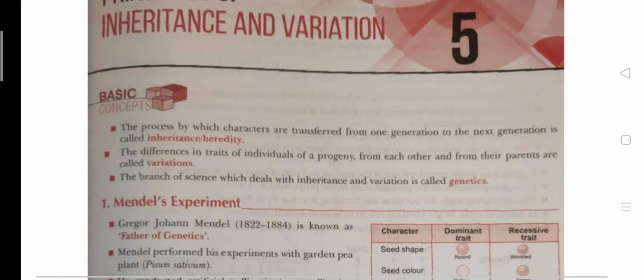Next is variations. What do we mean by variations? Difference in the traits of individuals of a progeny from each other or from their parents is called variations. Here, trait means any characteristic. As humans, we have our traits, like our body shape, or you can say our color,